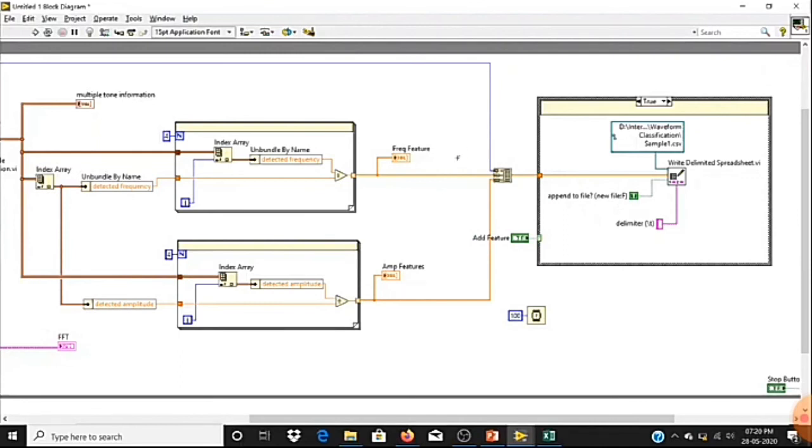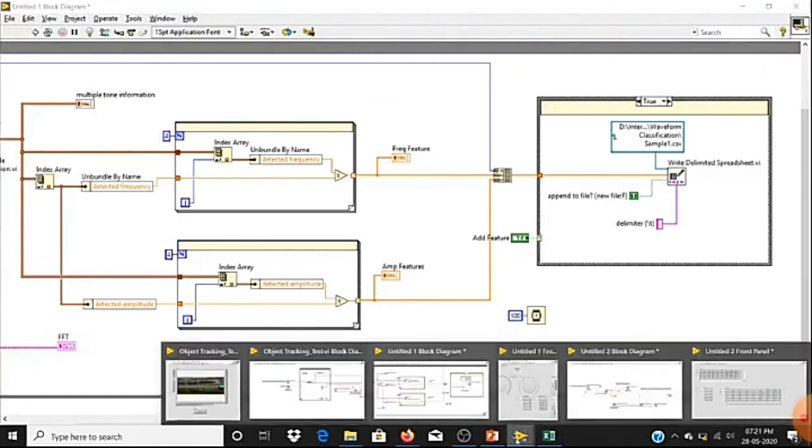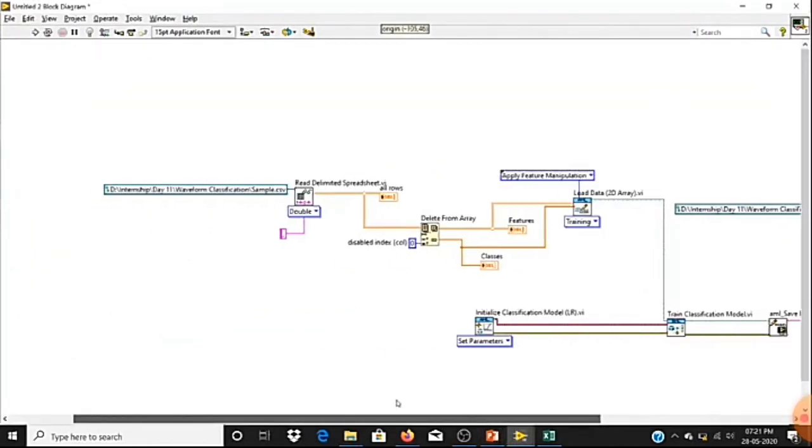We can stop running this code for extracting the features. This will be stage 1 of signal classification. Stage 2 will be training the extracted features. In this, first you need to read the samples you have logged in your extract feature VI.